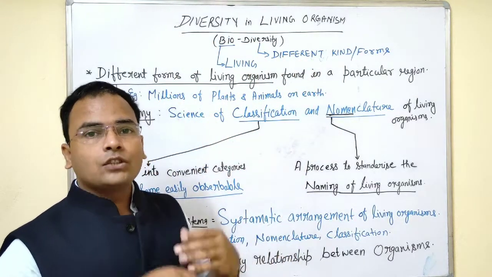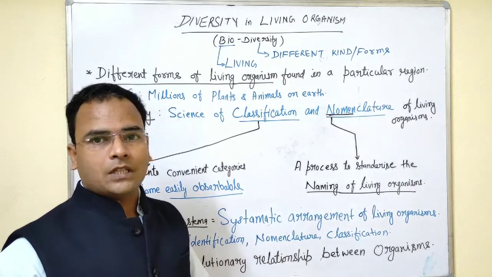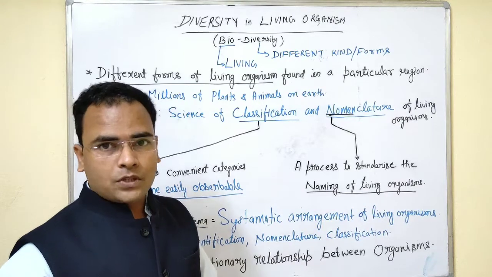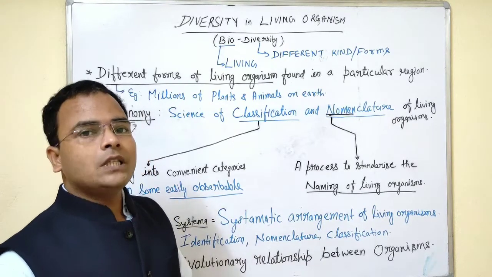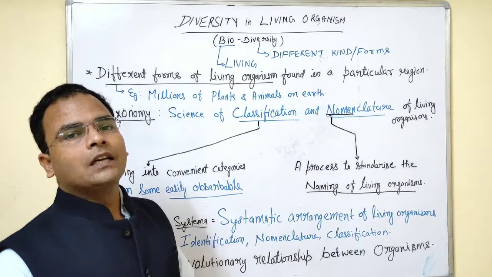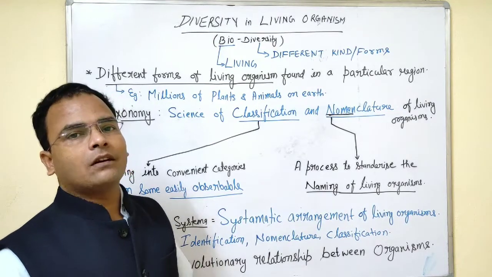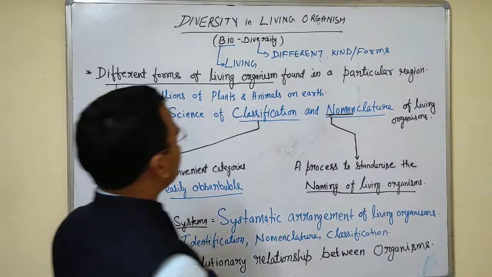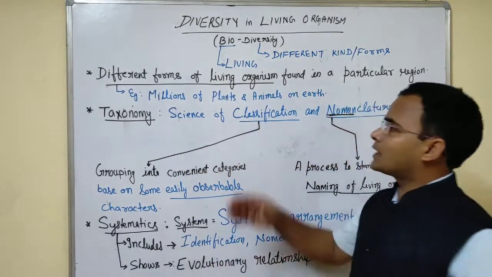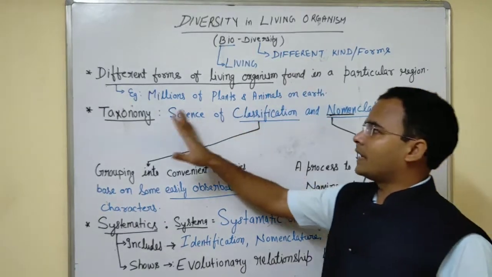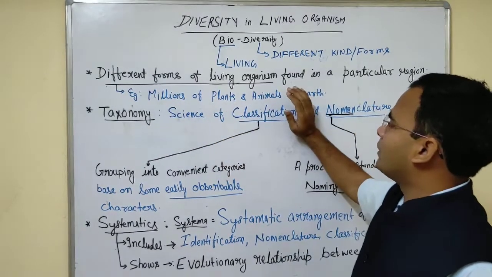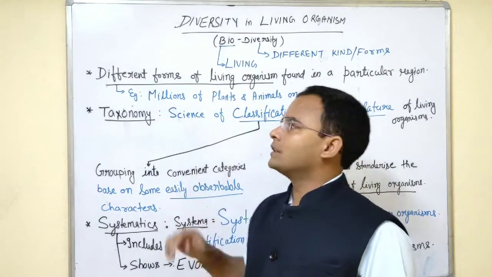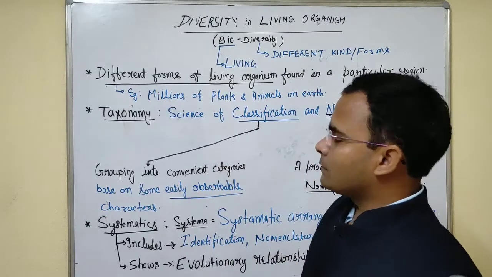In nature, so many millions of organisms are present, millions of species of plants and animals we can observe. All these things we study in a particular topic called biodiversity. First we should know what biodiversity is. We have already defined it: the different forms of living organisms found in a particular region is called biodiversity. Millions of plants and animals are present.